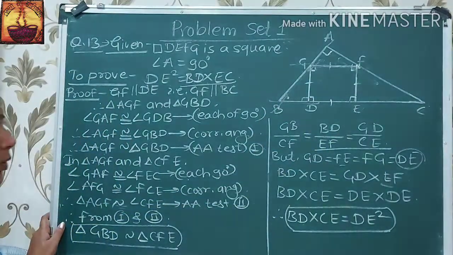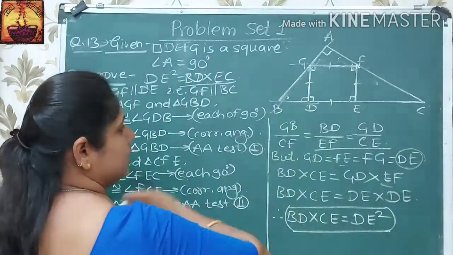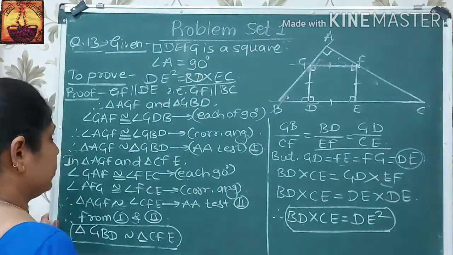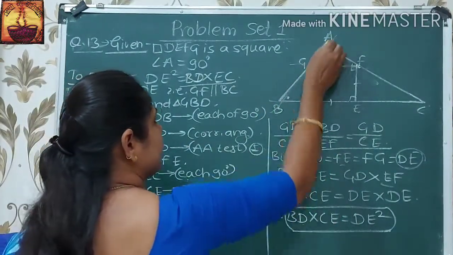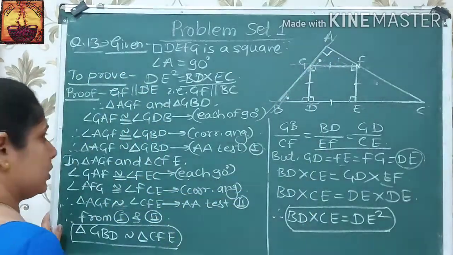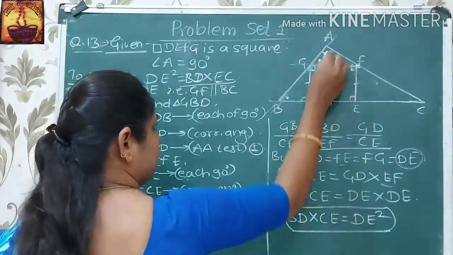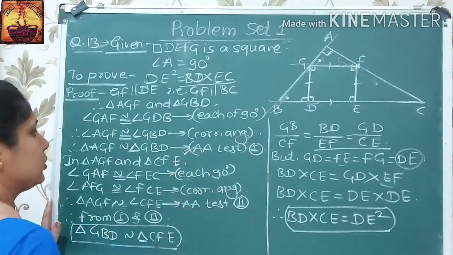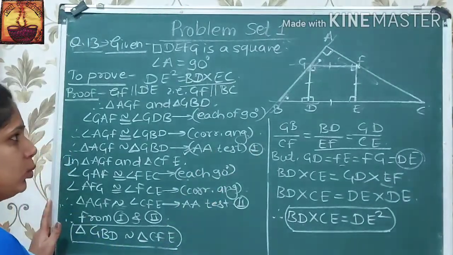Now if we prove triangle AGF and triangle GBD are similar triangles, then for proving this, in AGF and GBD these are the parallel lines and with a transversal, this angle and this angle are congruent by corresponding angles, as well as angle A and angle GDB are 90 degrees. Therefore these two triangles are similar by AA test. Let us consider it as number 1.